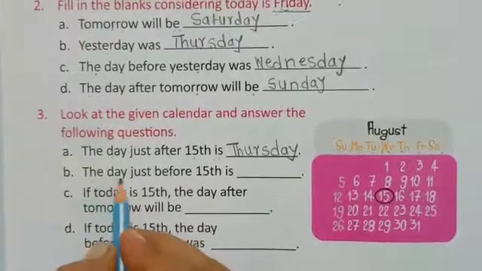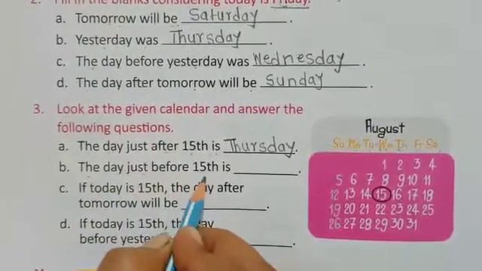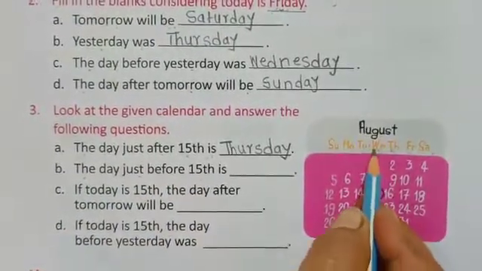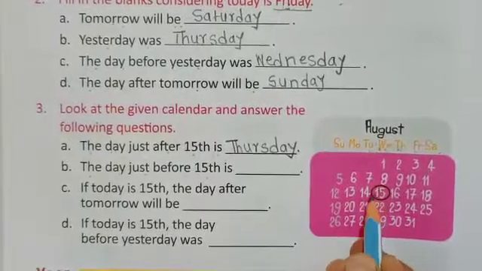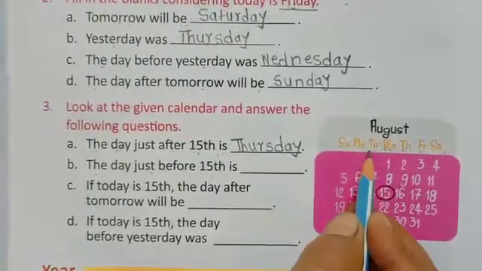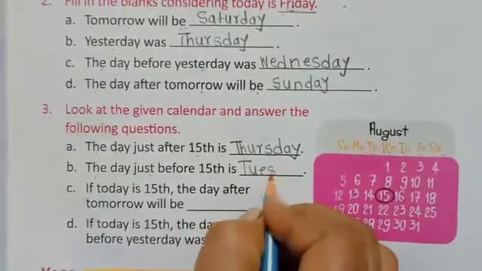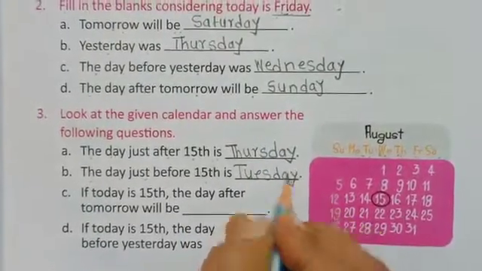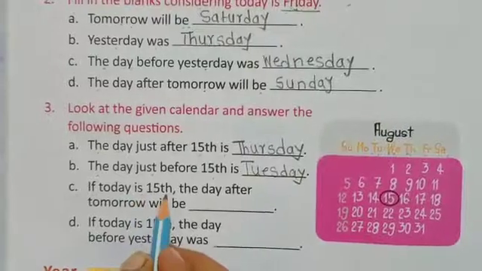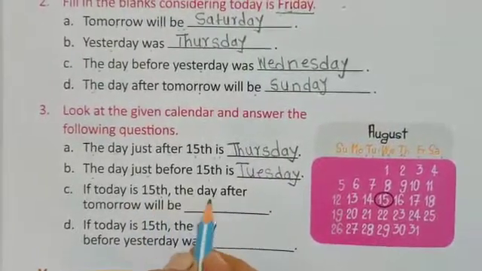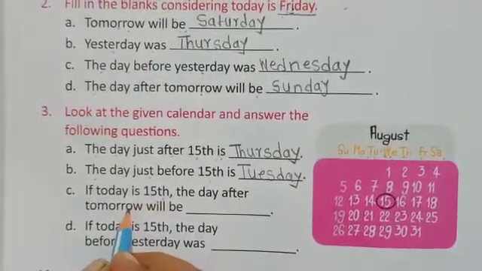Now the day just before 15th. 15th is Wednesday, so just before that is Tuesday. Then if today is 15th, the day after tomorrow.